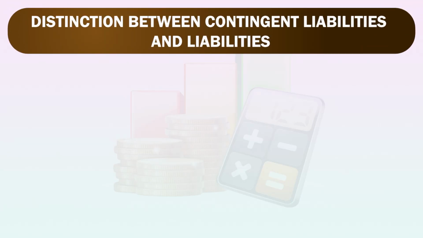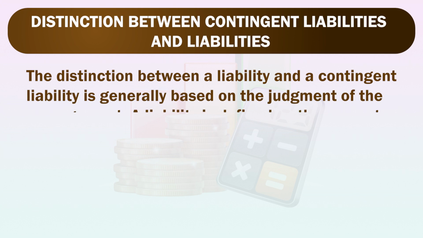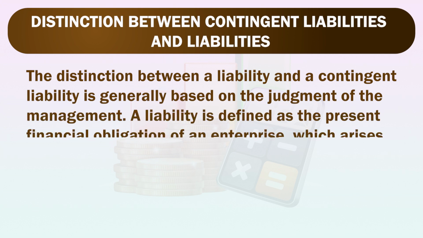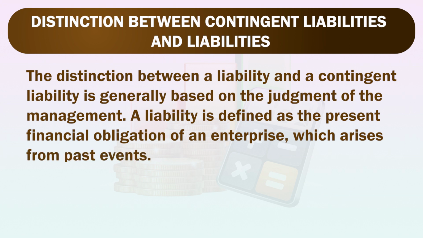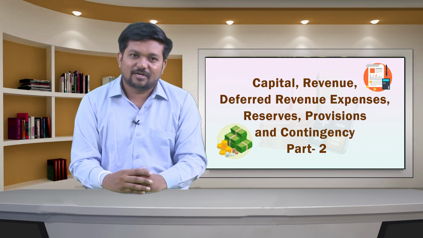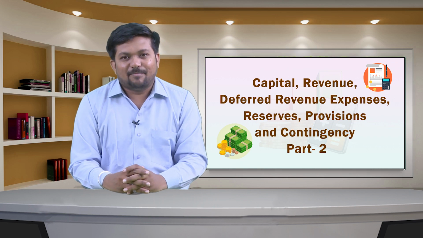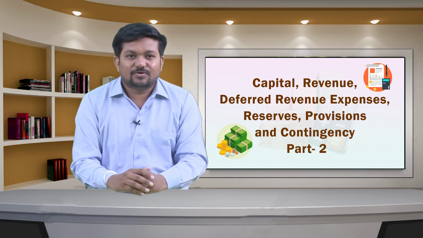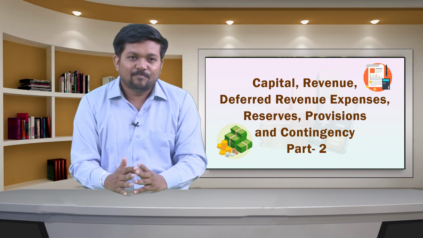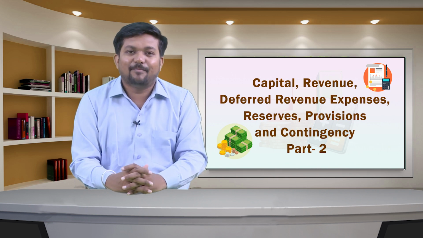Now, the distinction between contingent liabilities and liabilities. The distinction between a liability and a contingent liability is generally based on the judgment of the management. A liability is defined as the present financial obligation of an enterprise which arises from past events. The settlement of a liability results in an outflow from the enterprise of resources representing economic benefits. On the other hand, in the case of a contingent liability, either the outflow of resources to settle the obligation is not probable, or the amount expected to be paid to settle the liability cannot be measured with sufficient reliability.